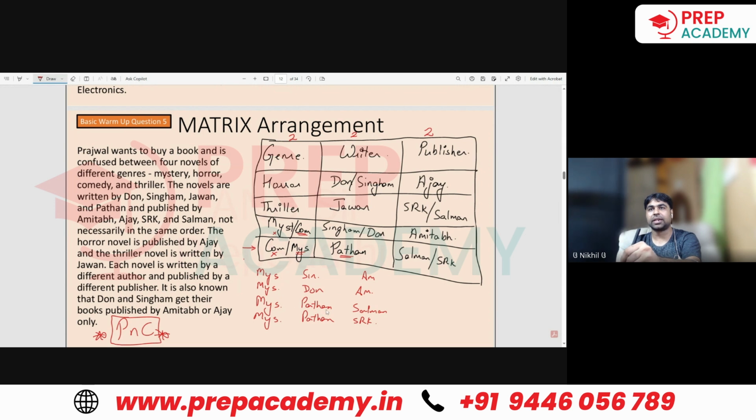If the mystery is in the above 2 cases, then Singham, Amitabh or Dawn, Amitabh. Beyond that also there will be 2 cases, thriller Jawan SRK or comedy Pathan Salman.